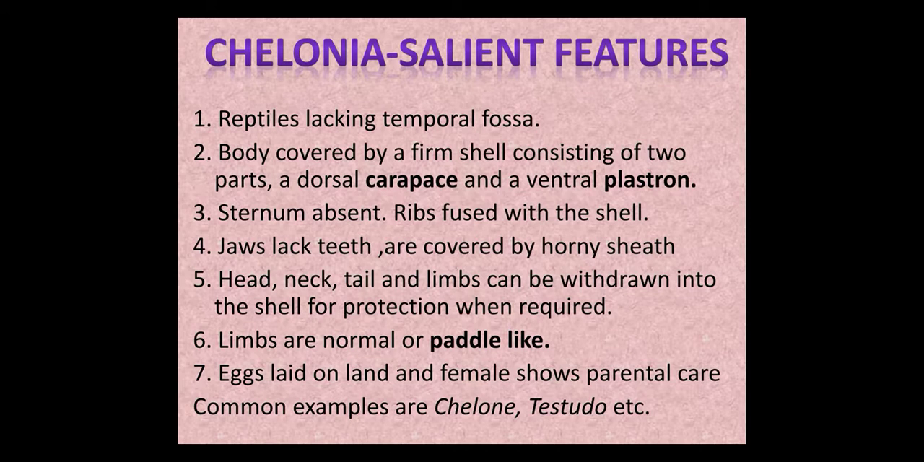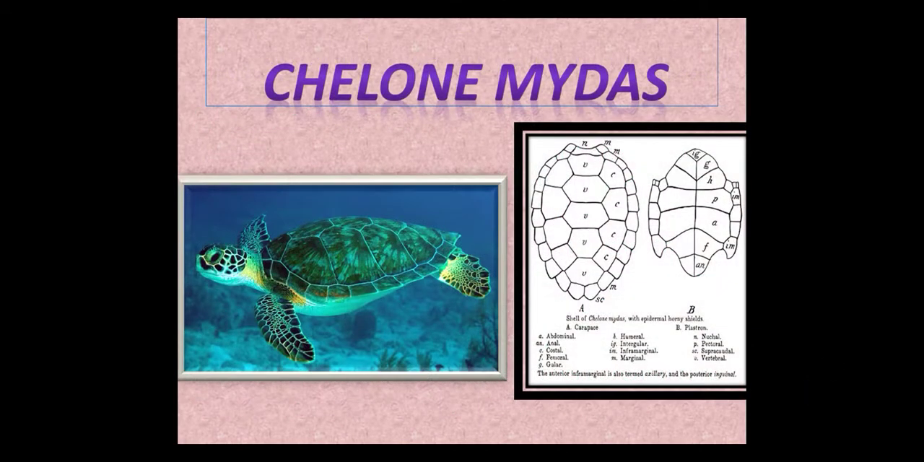Head, neck, tail and limbs can be withdrawn into the shell for protection when required or when the animal is disturbed. The limbs are normal or paddle-like. The eggs are laid on land and the female shows parental care. Common examples are Chelone and Testudo. Here we have to study only Chelone.